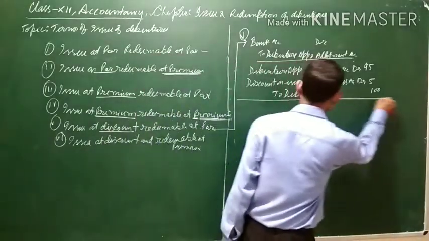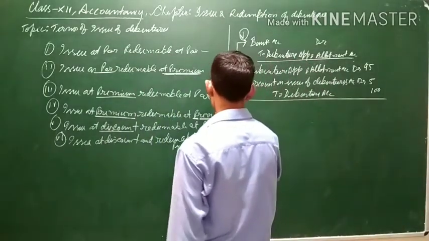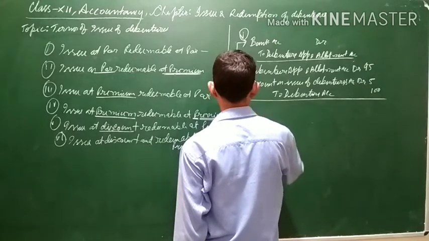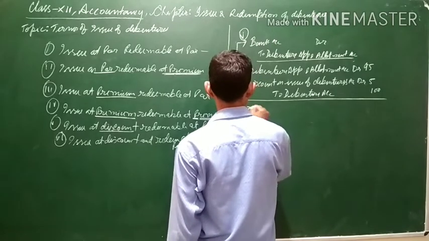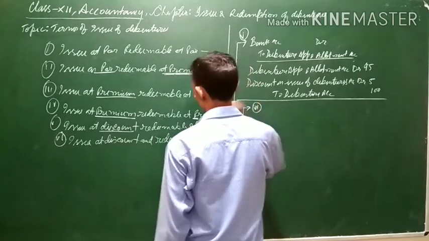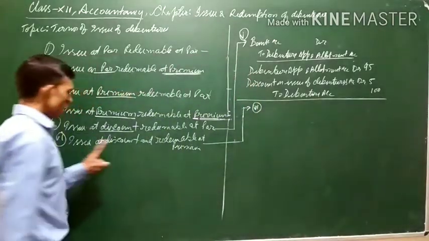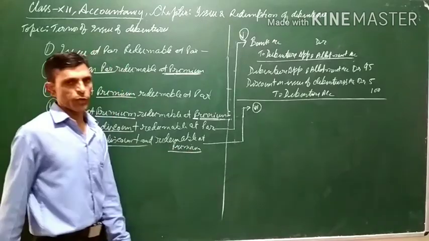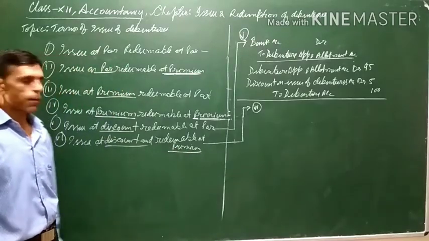Now come to the sixth scenario, the last one. When the debentures are issued at a discount and are redeemable at a premium, two losses are combined here.